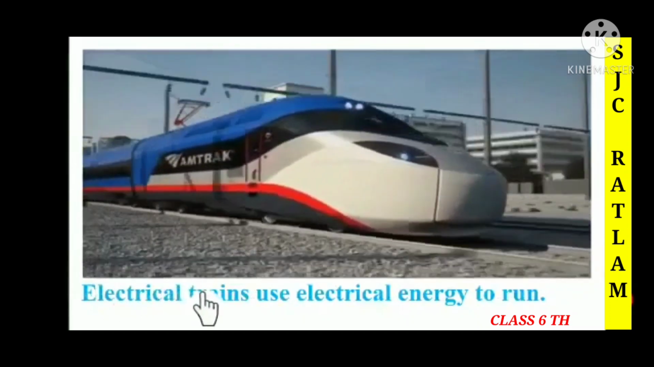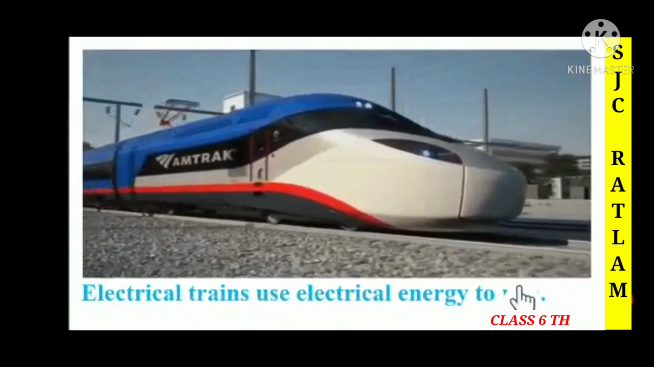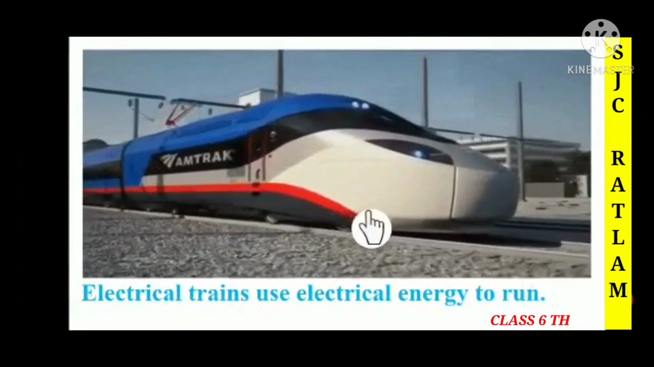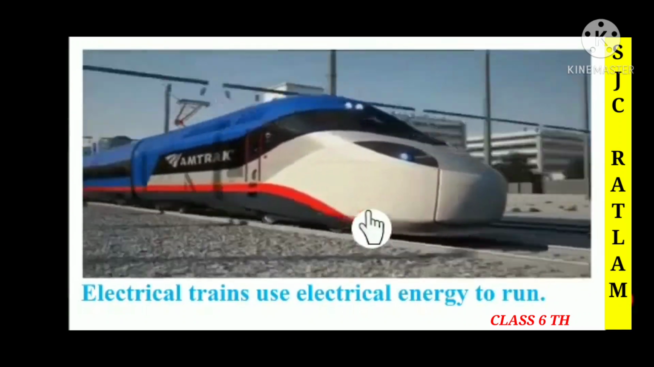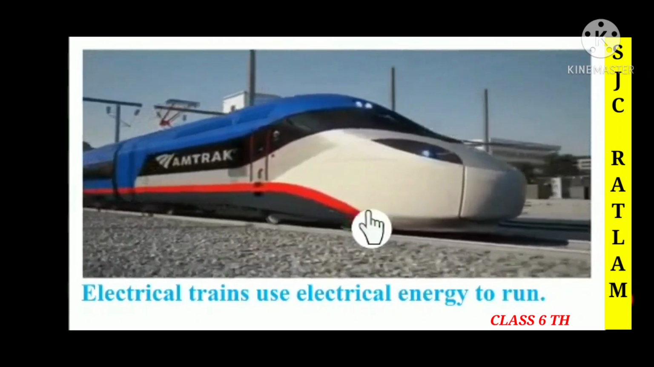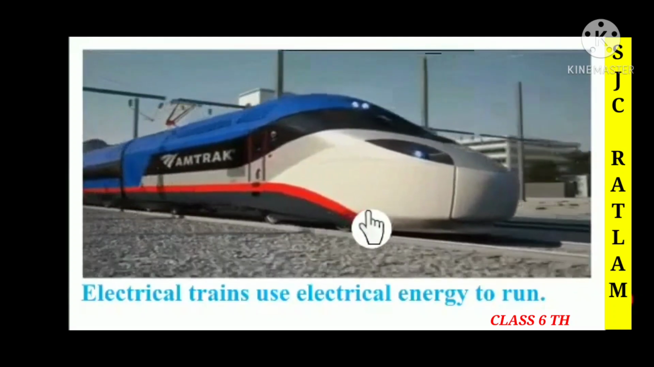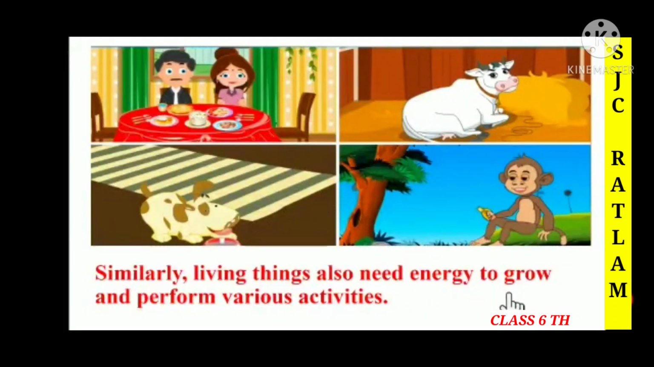Here you can see that electrical trains use electrical energy to run. In this picture you can see that the electrical train needs electrical energy to run. You can see these electrical trains in metro cities like Delhi, where they run on electrical energy. Children, as you have seen in the previous slides, a machine gets energy from machine oil and a car gets energy from petrol or diesel, then only the car will work. Similarly, electrical trains also get energy from electrical energy. So now children, we will see how living things get energy.